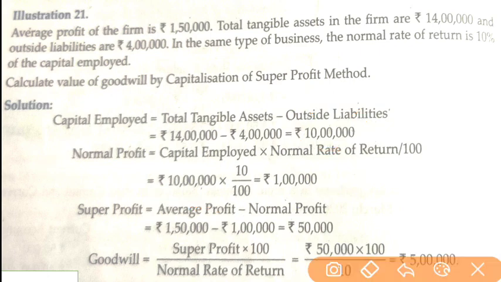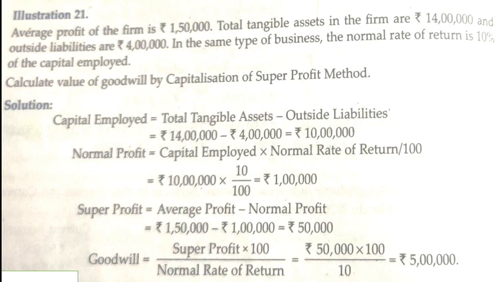Average profit is already given, normal profit we have. Super profit is equal to average profit minus normal profit, so this is our super profit. Then how will we calculate goodwill? Super profit into 100 divided by normal rate of return. It means 50,000 into 100 divided by 10. Our goodwill is 5 lakh.